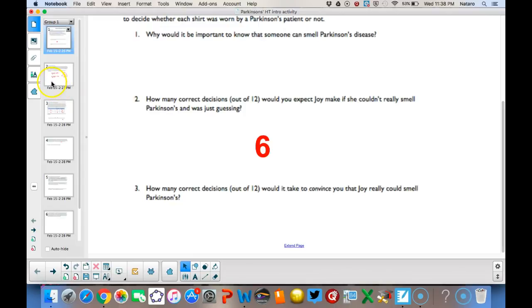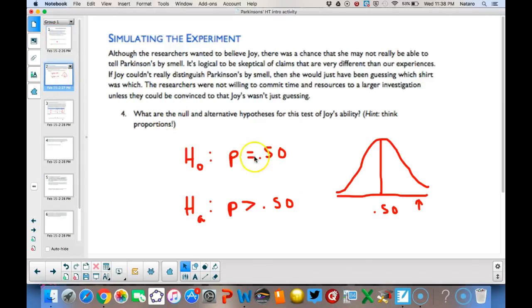To investigate this, we're going to do a hypothesis test along with a simulation. So a hypothesis test consists of 2 parts, a null hypothesis and an alternative hypothesis. The null hypothesis is that there's nothing interesting going on. This is what we'd expect to see happen in the long run if she was only guessing, a 50% success rate.